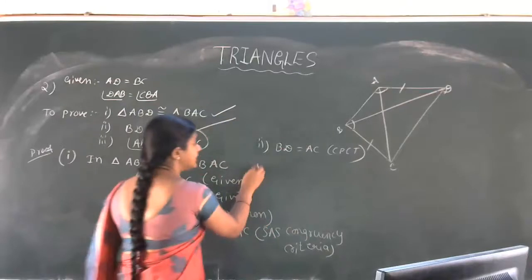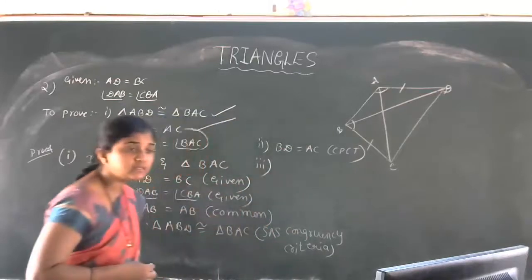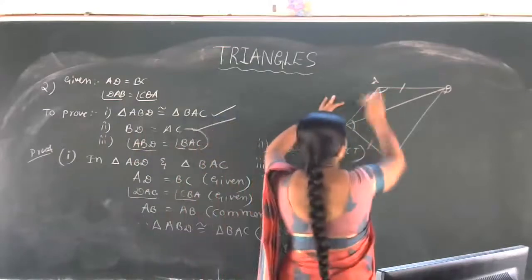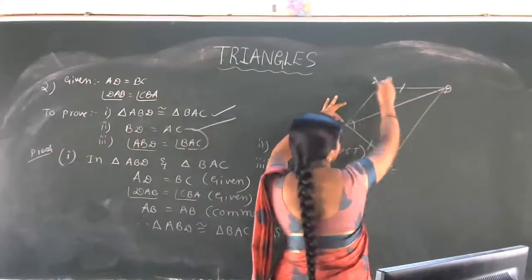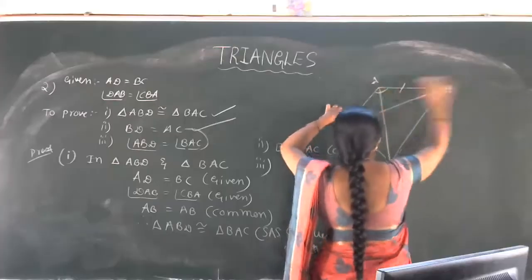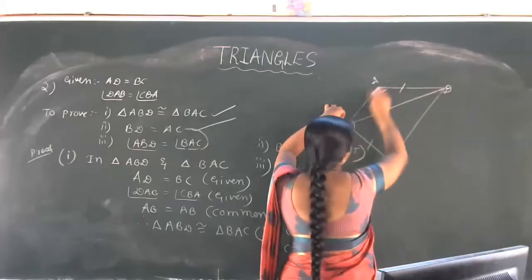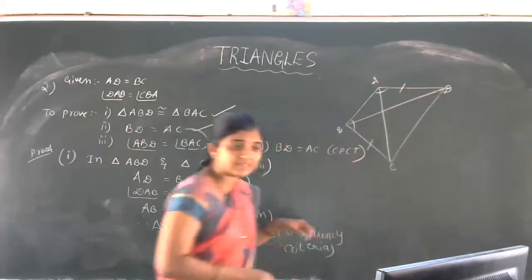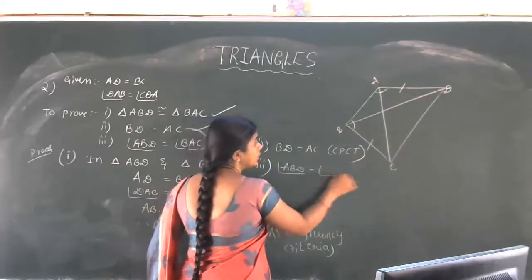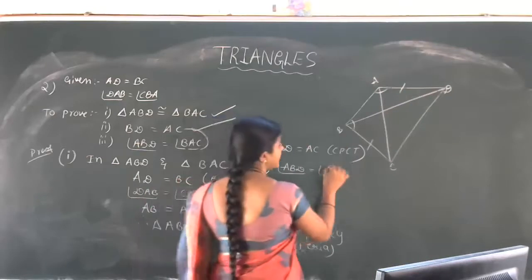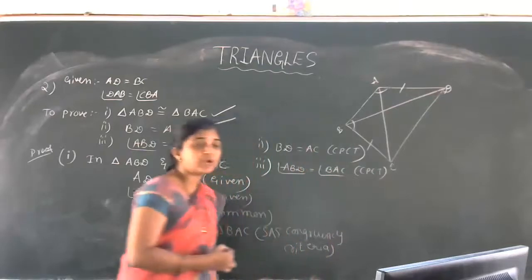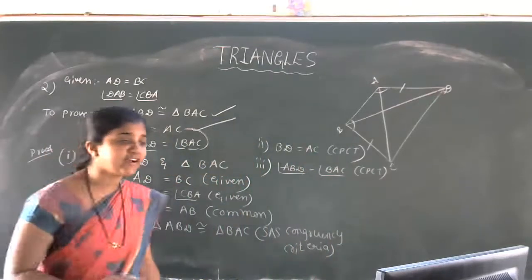Next, third one: angle ABD is equal to angle BAC. Just observe triangle ABD, angle ABD and angle BAC. This is also CPCT, corresponding parts of the congruent triangles.